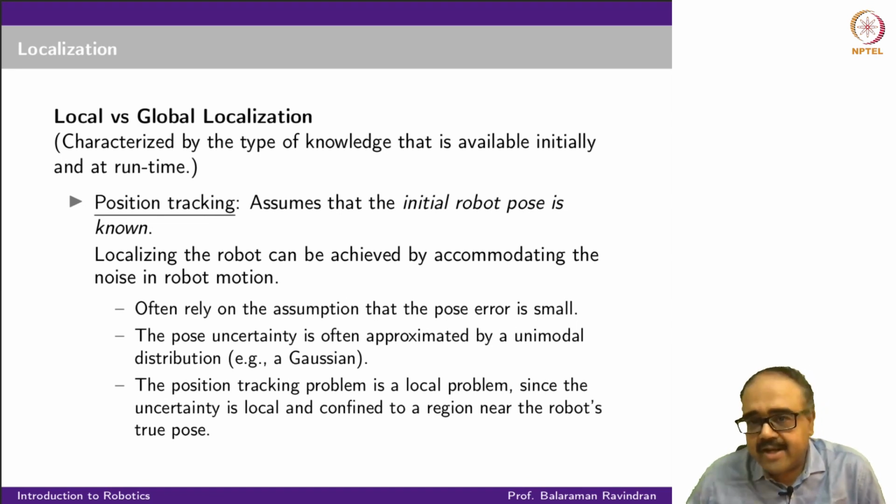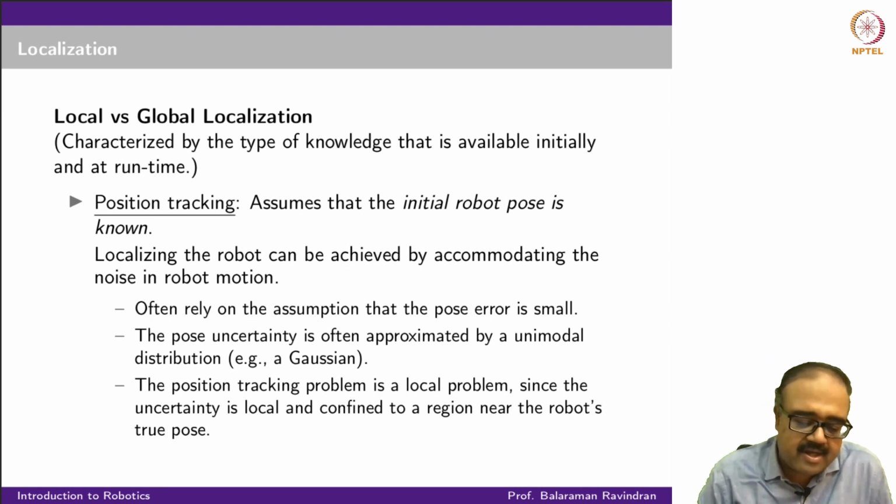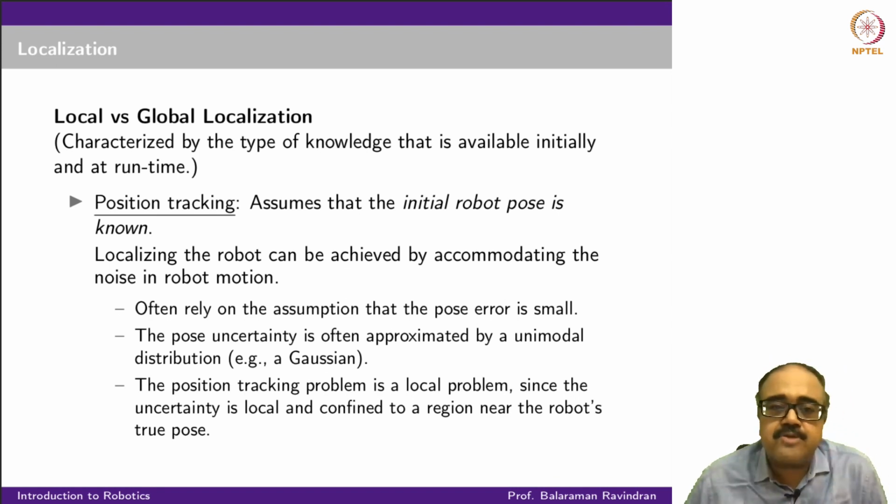I would like to get a more precise estimate of the pose, and I have some idea what the initial pose is. So basically, as the robot moves starting from the initial pose, I would like to be able to track it with as little error as possible. That is what local localization essentially means, and it manifests itself as the position tracking problem. So in the position tracking problem, we are a little bit more aggressive.